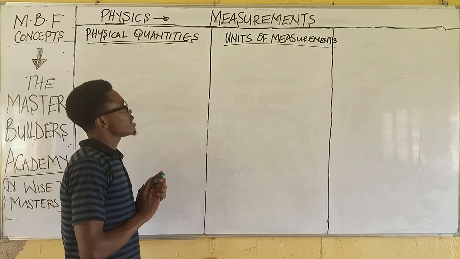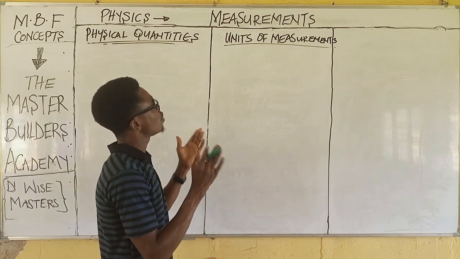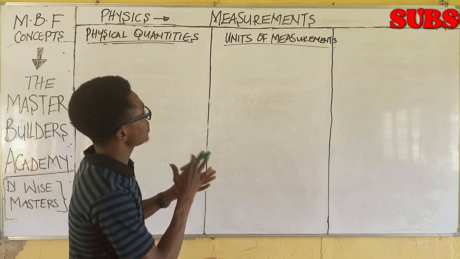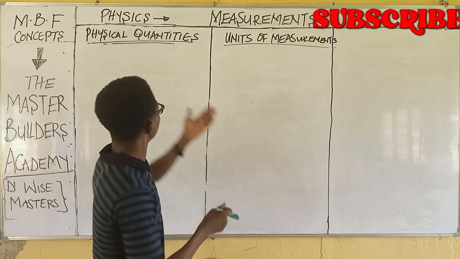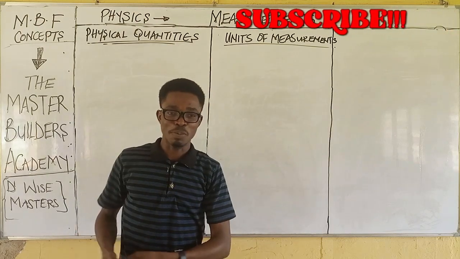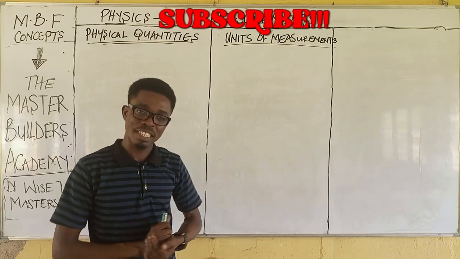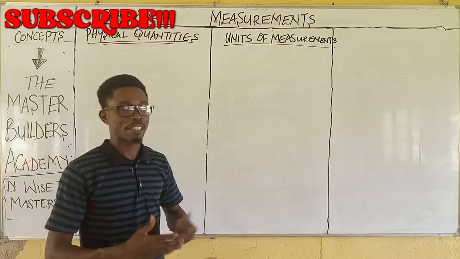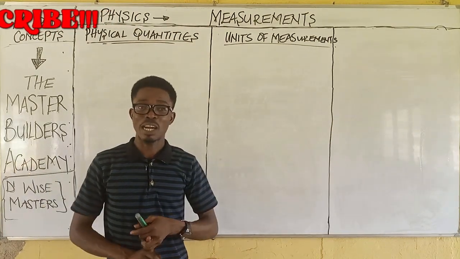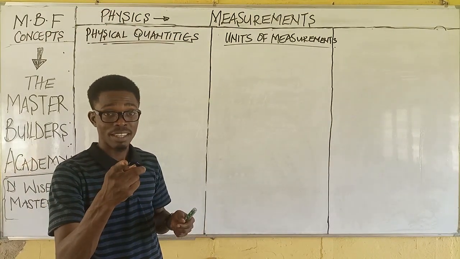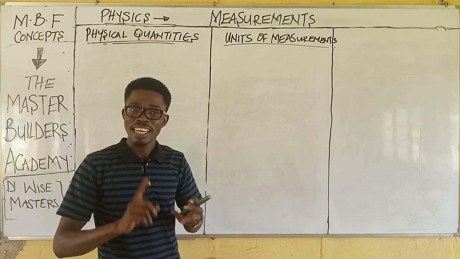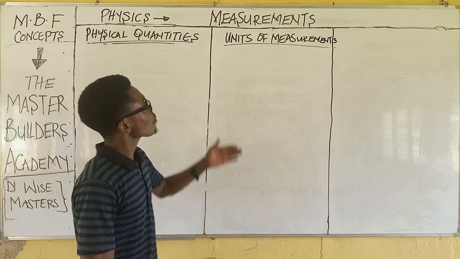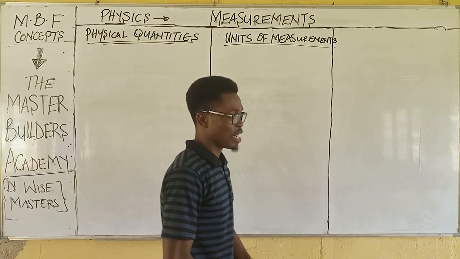Now, this is a continuation class, and we have been looking at measurement in physics, right? We have talked about measurement, and we have looked at physical quantities. We talked about fundamental physical quantities, and also the derived physical quantities. And we also talked about the major three fundamental quantities. Who can remind me? Yes, which is meter, mass, and what? The time. So, in this class, we will be looking at units of measurement.